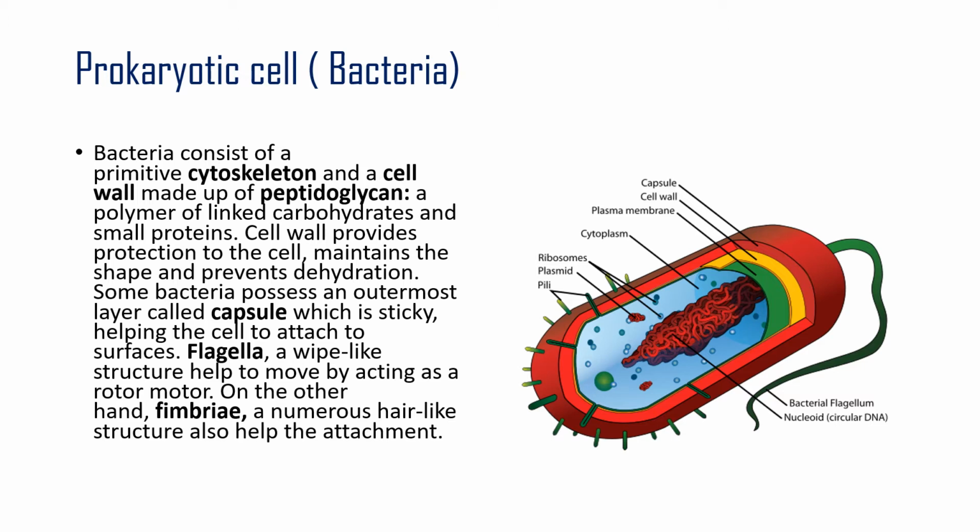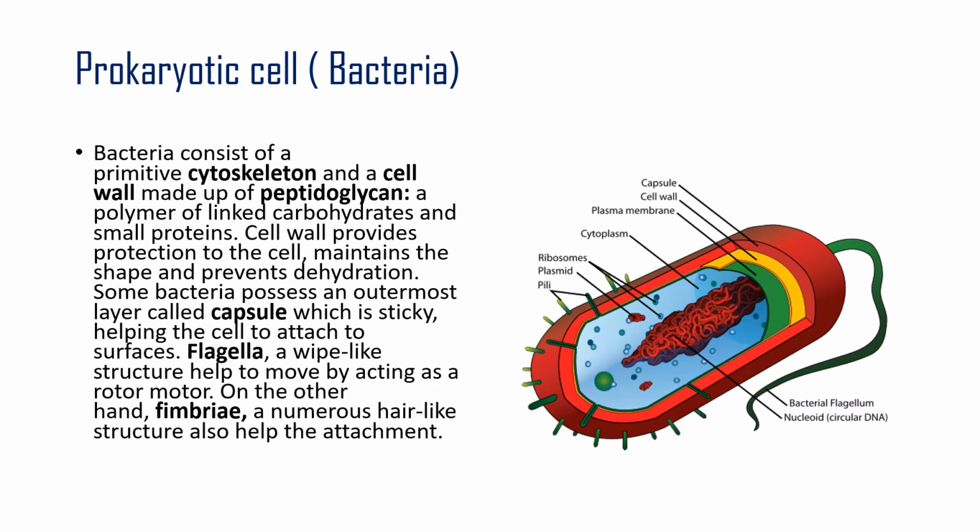So the bacterial cell has a cell wall, but what is it made up of? It is made up of peptidoglycan. When you hear the word peptide, think that it is related to protein, and glycan means it is related to carbohydrates. So it is a polymer of linked carbohydrates and small proteins. Like in plant cells, the cell wall is made up of cellulose, isn't it? But here this is made up of peptidoglycan.